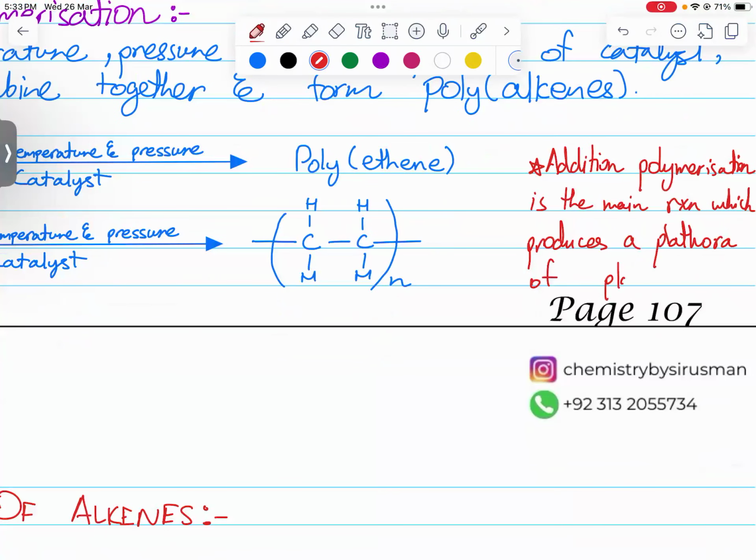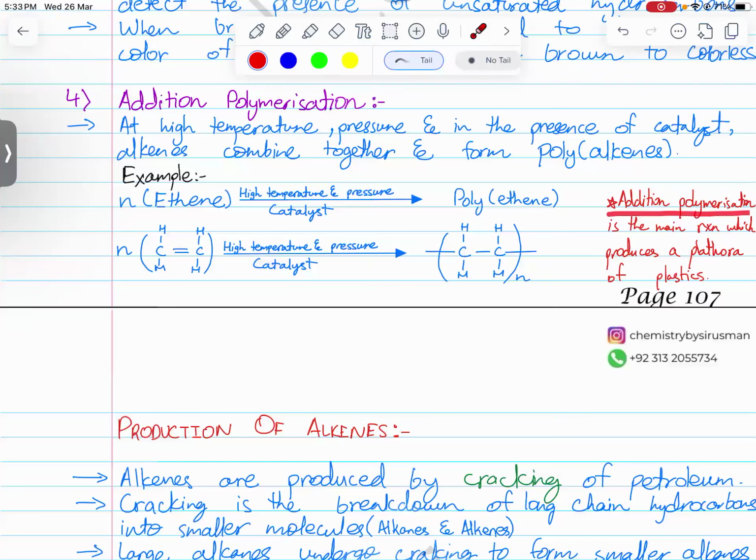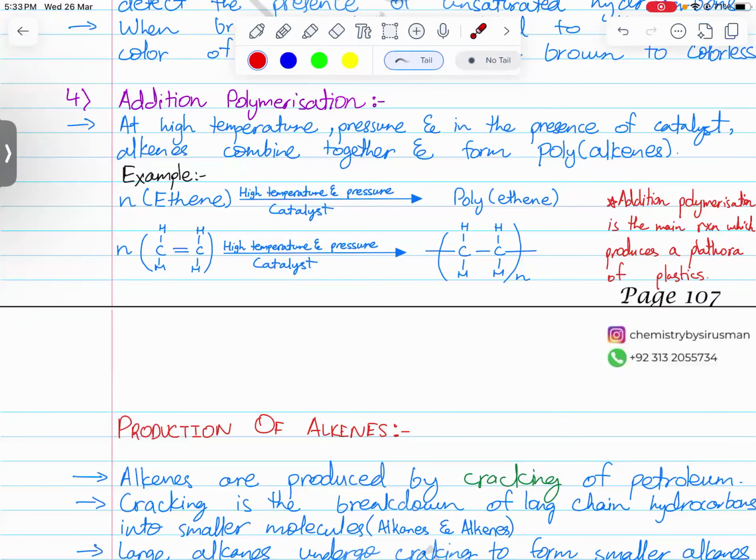All the types of plastics that we know of, polyethylene, low density polyethylene, high density polyethylene, polyvinyl chloride, polychloroethylene, all of them are made by addition polymerization. So the majority of the plastics that are made in this world are made by addition polymerization.